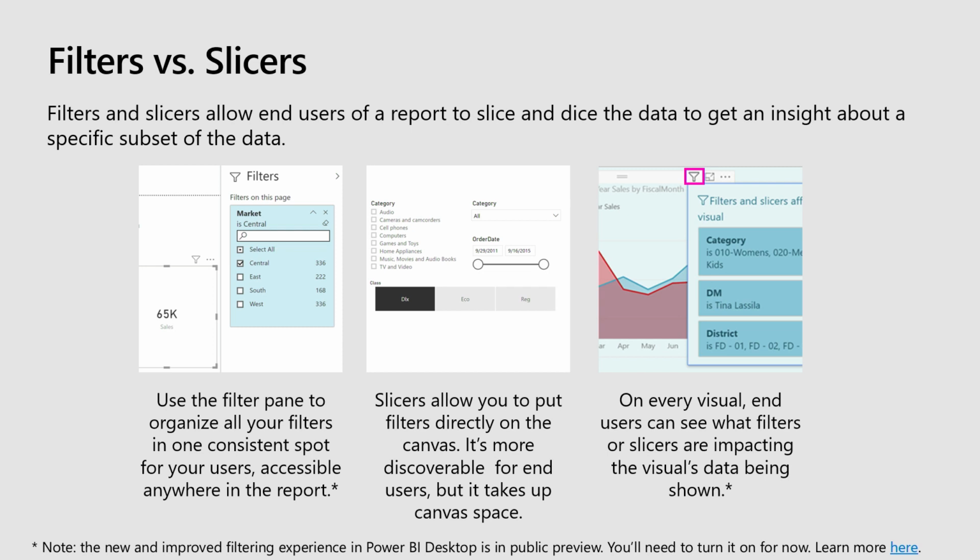Your other option is to use slicers. And slicers are a type of visual in Power BI. They show up in the visualization pane. And what that lets you do is stick a filter directly on the report canvas. So what we see a lot of people do is maybe the first page of their report, they'll put all the slicers there so that users have to make a decision before they even move on to the next page.